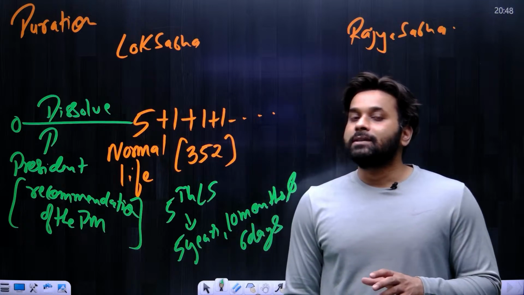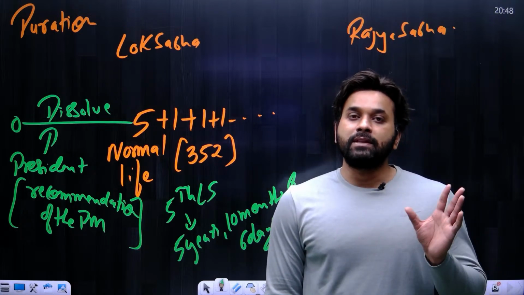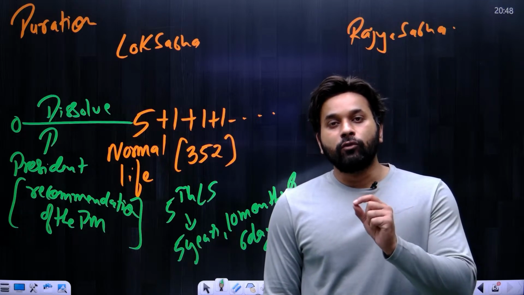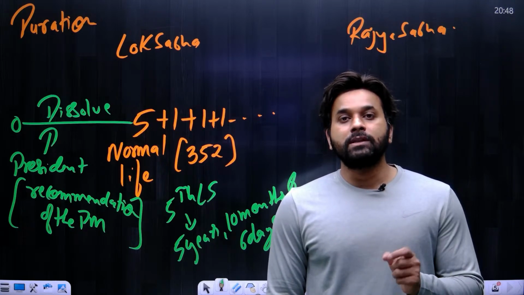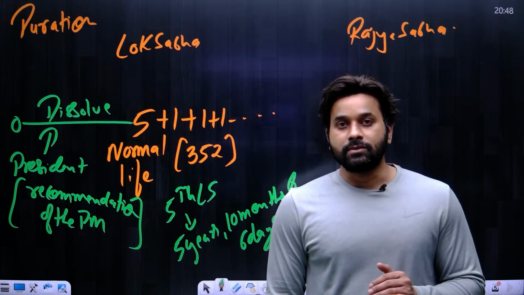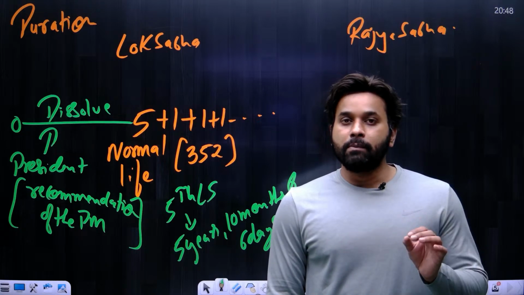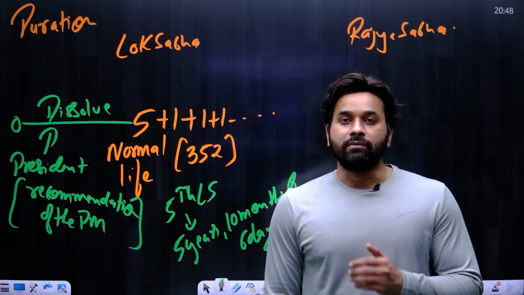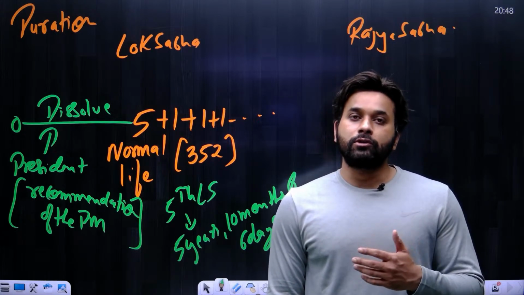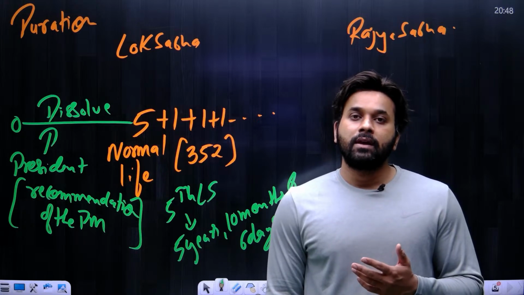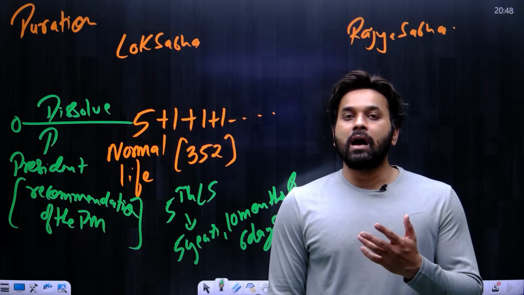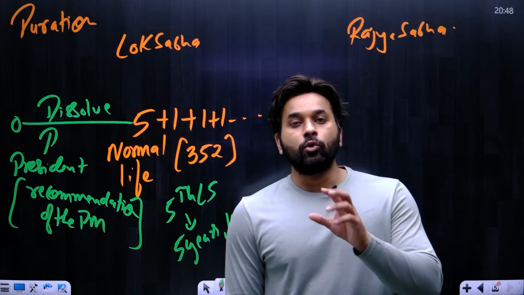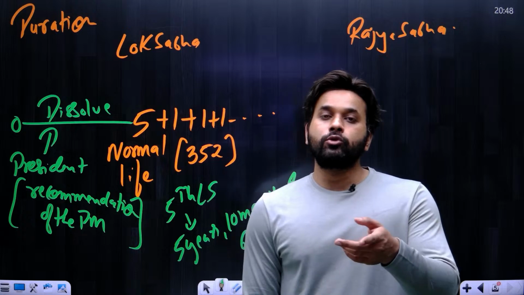Why? Simple. See, in the constitution, nowhere it is mentioned that the tenure of the members of Lok Sabha is 5 years. Only the life of Lok Sabha is mentioned, and the life of Lok Sabha is 5 years. So under normal circumstances, the tenure of the members of Lok Sabha is same what is for Lok Sabha, that is 5 years. But if Lok Sabha is dissolved sooner, before the completion of 5 years, then the membership is also dissolved along with Lok Sabha. So if Lok Sabha continues only for 2 years, then their membership also continues for 2 years.